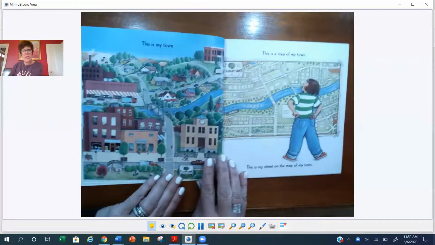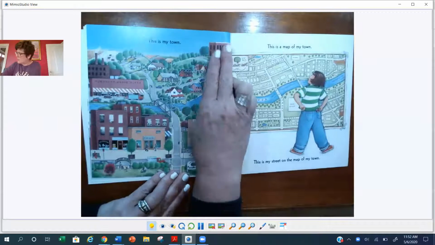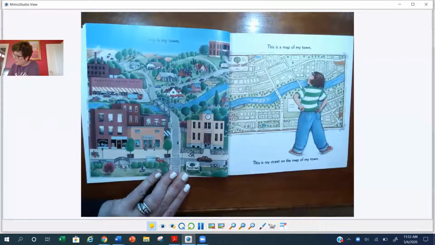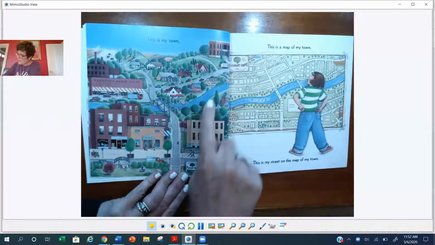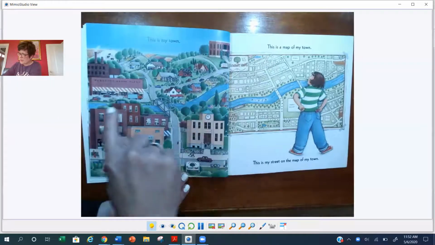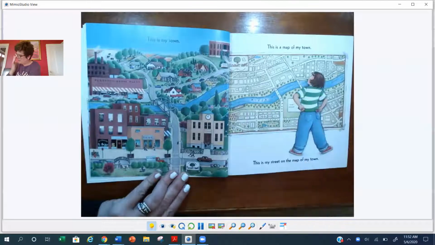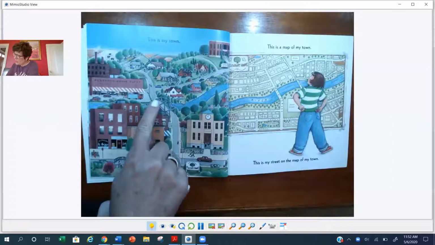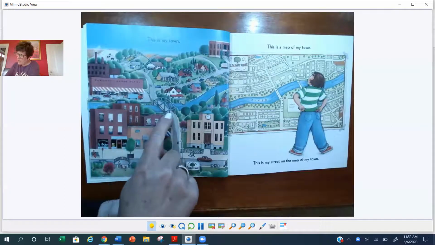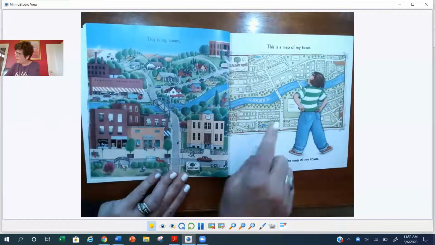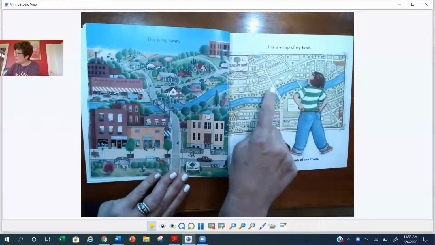There are a lot of strategies that we can use to find things on a map. So here I see that there's a river. Do you see this river here? And I see it here too, that water. Do you see? Okay. And I'm seeing that there's a bridge here that's kind of near a shopping center. So here's a bridge that goes over the river.